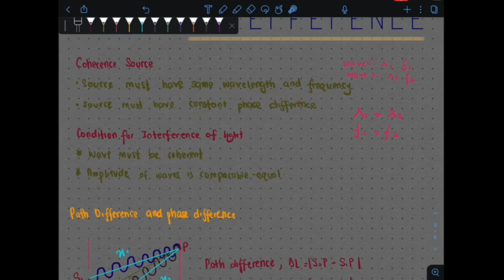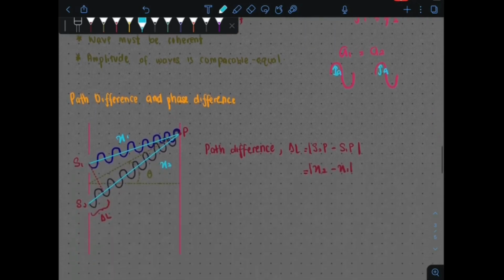Next adalah amplitude of the wave must be comparably equal. So every wave yang kita produce, dia kena ada amplitude juga. So this amplitude of the first wave must equal the second wave. Amplitude adalah this part here. Tadi kita lukis, this is your A here. This is your A here. This amplitude must be equal for both the waves. Kena ada amplitude yang sama. Dua-dua kena A juga dekat sini. Okay, itu maksud amplitude yang sama.